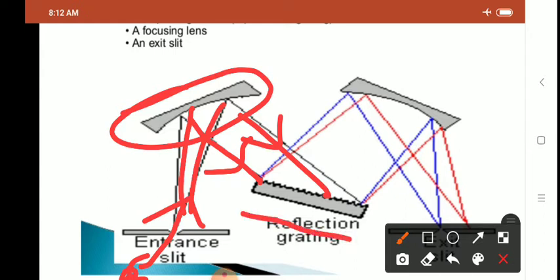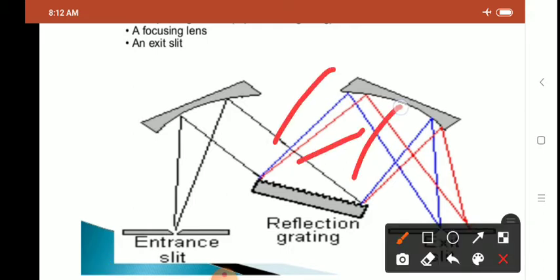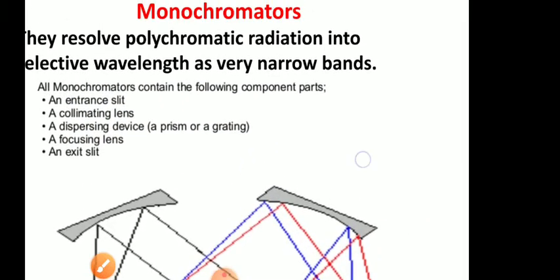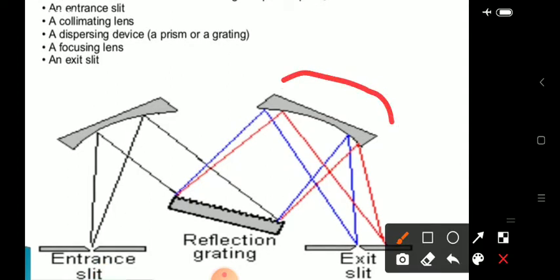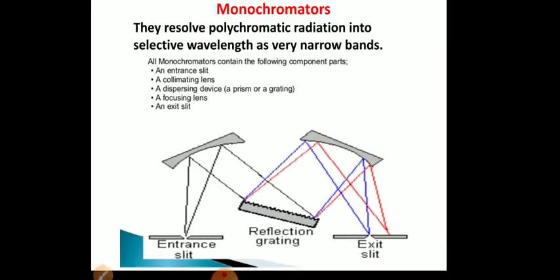Now the diffraction grating disperses, that is, it splits the polychromatic light into monochromatic light. You can see here the polychromatic light is split up into monochromatic light. All that light is collected by the focusing lens. The other lens used here is the focusing lens. It will collect the light and allow only light of a single wavelength to pass through the exit slit. Other wavelengths are discarded, and light of the selected wavelength comes out through the exit slit and passes on to the sample.